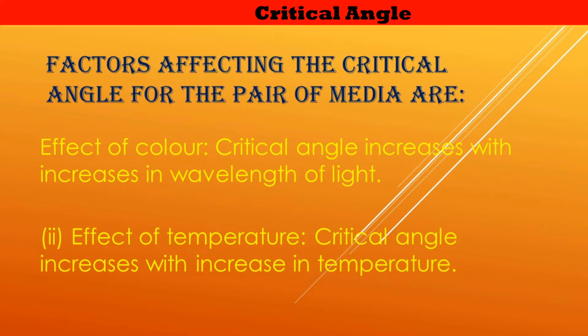That means the violet light has smaller critical angle and a red light has larger critical angle. Hence, critical angle increases with increase in wavelength of light. On increasing the temperature of the medium, the refractive index decreases so that the critical angle for that pair of media increases. Thus, critical angle increases with increase in temperature.